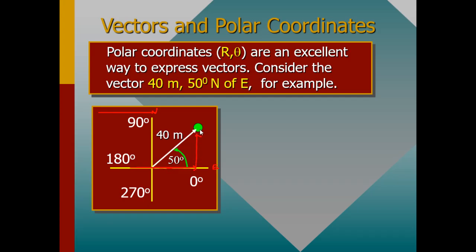So this is the resultant, isn't it? It moved in the x-axis eastward, and then it went upward in the y-axis, which is northward. So this 40 meters is simply talking about the resultant. This is the resultant, and then this is the angle.